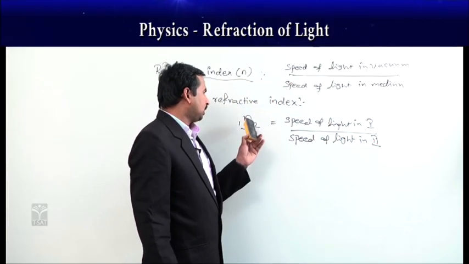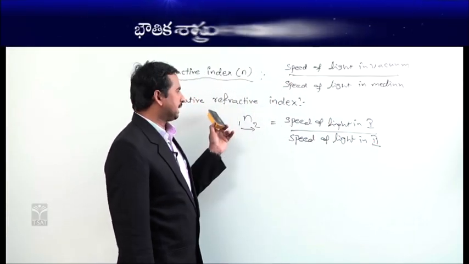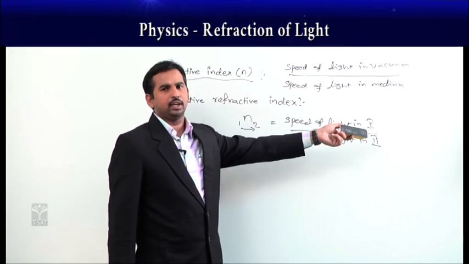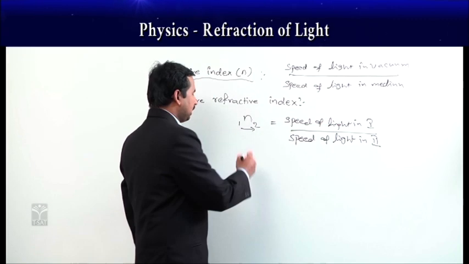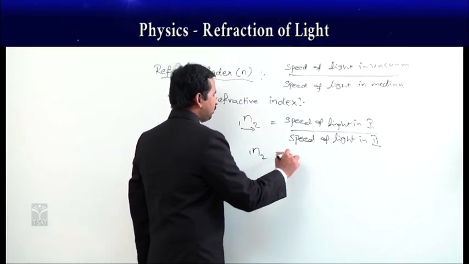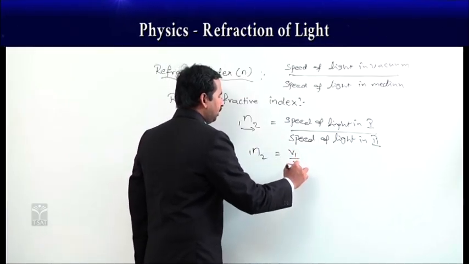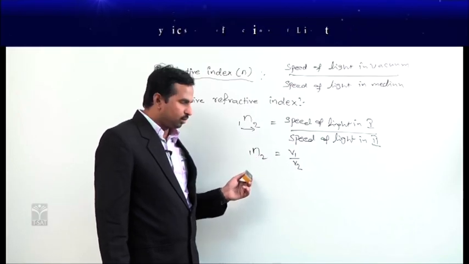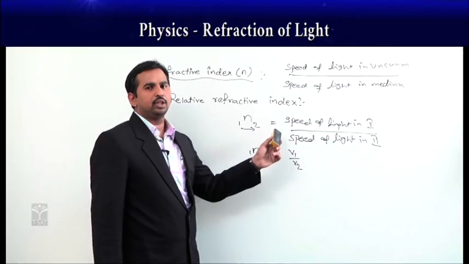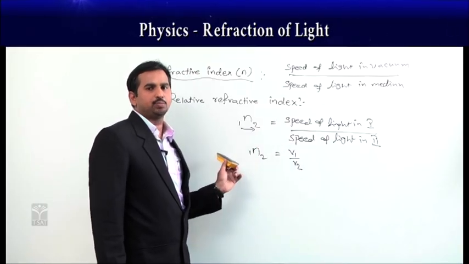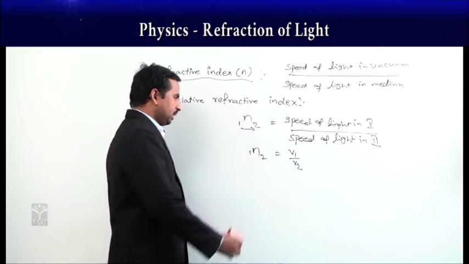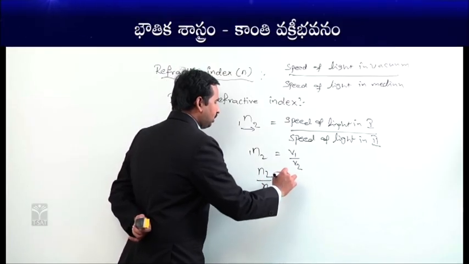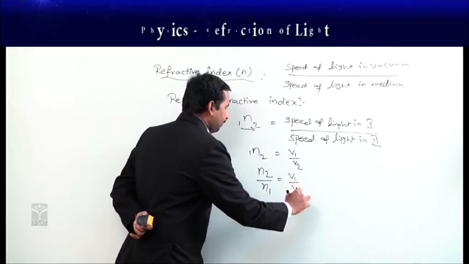That is, n 1 to 2 is equal to V1 by V2, where the relative refractive index is nothing but comparing the refractive index of one medium with respect to another medium. Then we can write this as n2 by n1 is equal to V1 by V2.